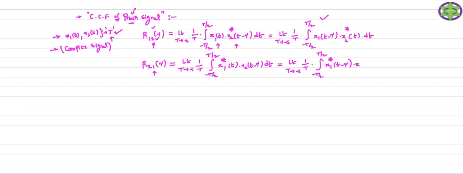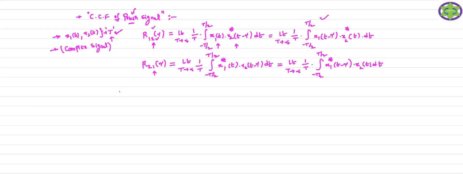You can take x2 of t as it is, and do the integration with respect to dt. But you should take the conjugate for only the first signal because it is R21 of tau. Using these two formulas, we will get the same result.